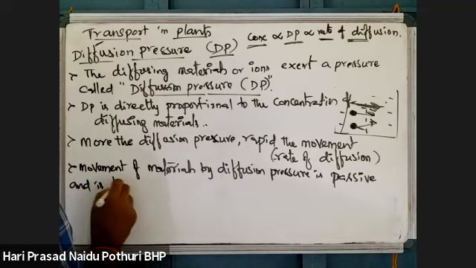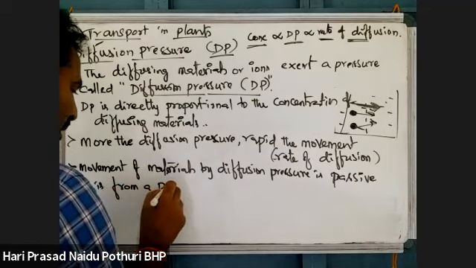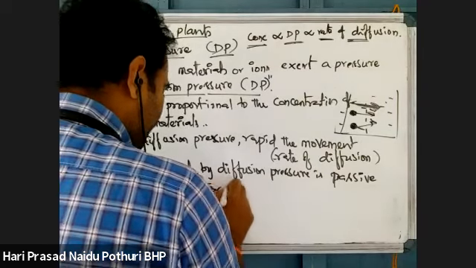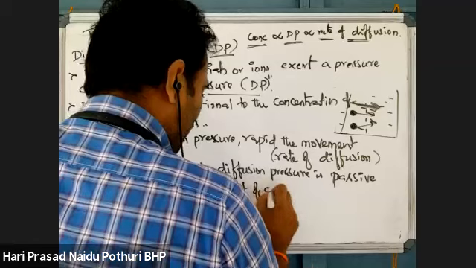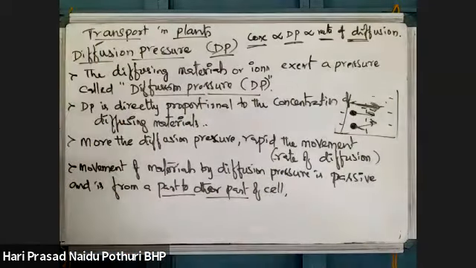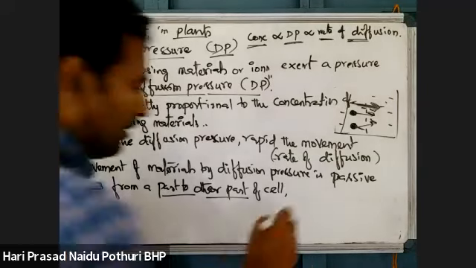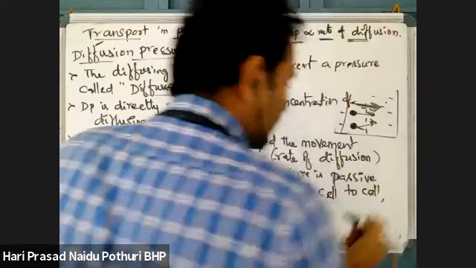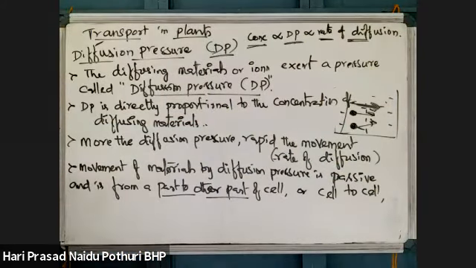It is from one part of the cell to another part, that means from one organelle to another organelle, or from cytoplasm to organelle. That movement may be cell to cell also. Between adjacent cells there may be movement.